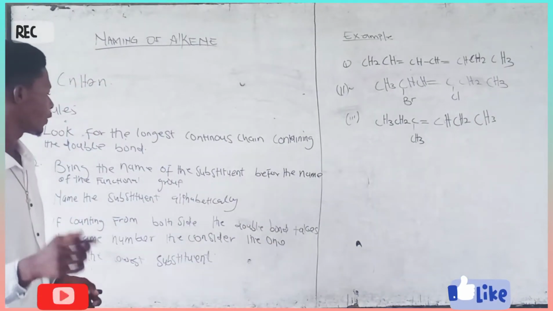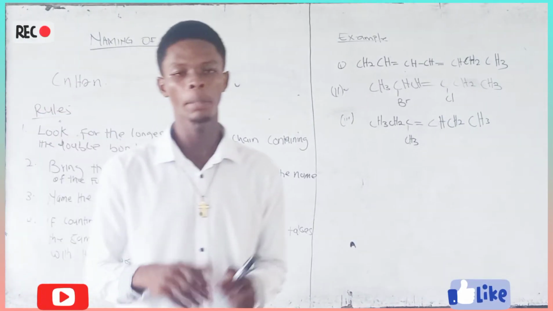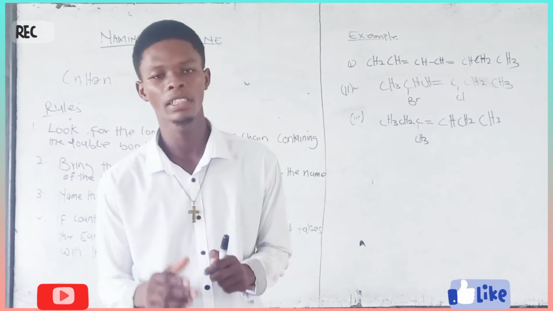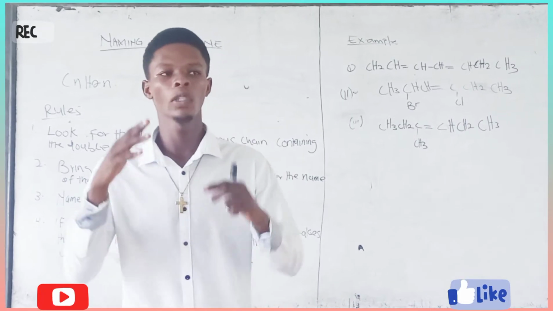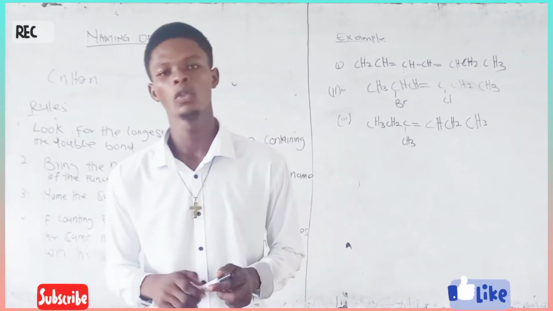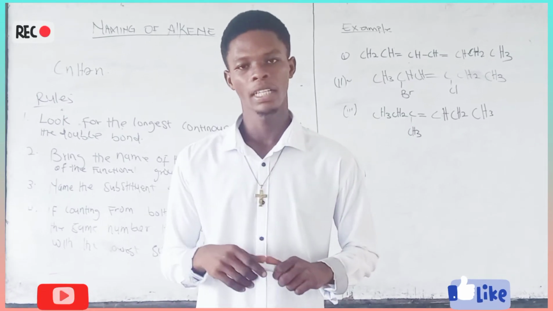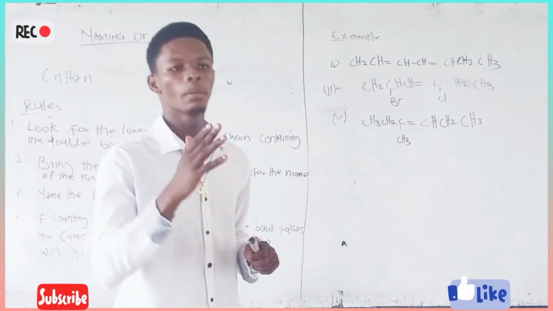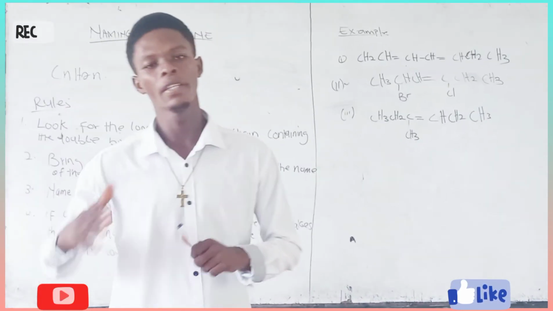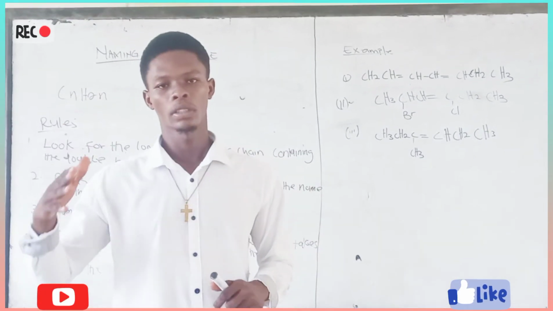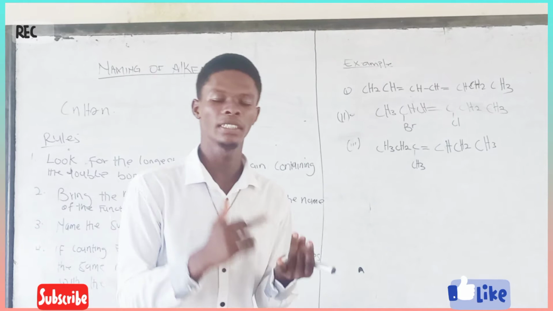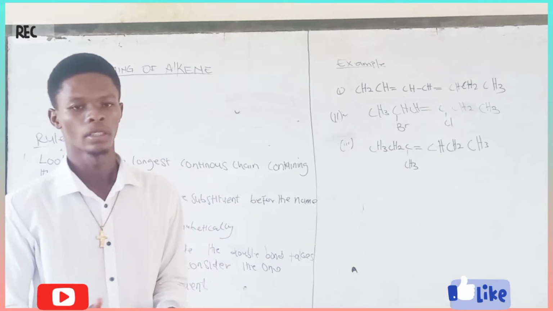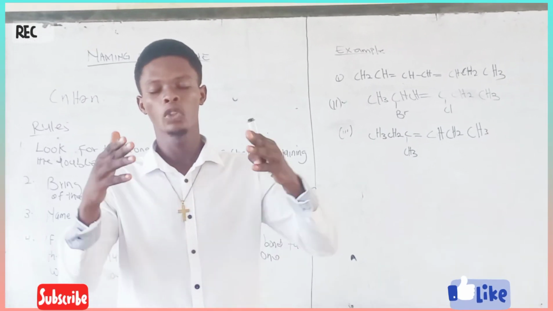Let's take a look at rule 3 too. It says name them in alphabetical order. Make sure they are named alphabetically. So when the inorganic compound is the substituent, you know that bromo, that is bromine, comes first because B comes before chloro, that is C. So if there is bromo, name the bromine first, and then you follow it. If there's chloro, then you add the chlorine. Then if there's ethyl before methyl, then add the methyl group. So you just introduce them alphabetically.